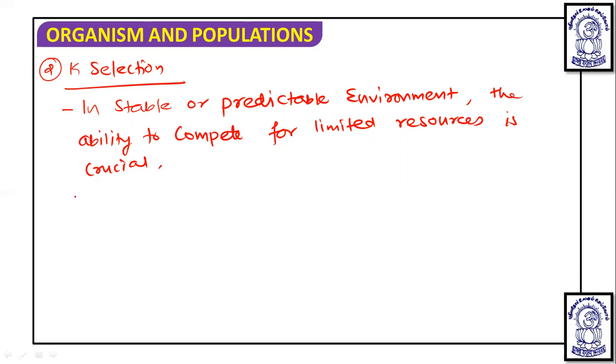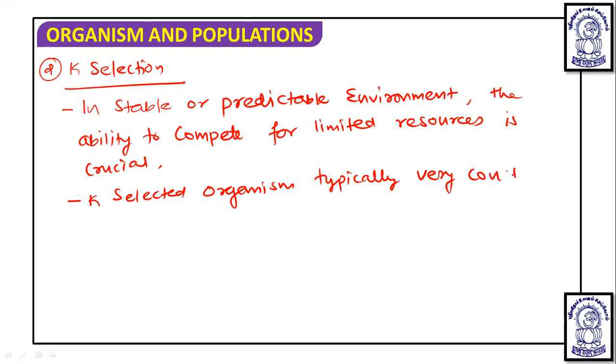Okay, and here the K selected organism populations are typically very constant and close to the maximum that the environment can bear.